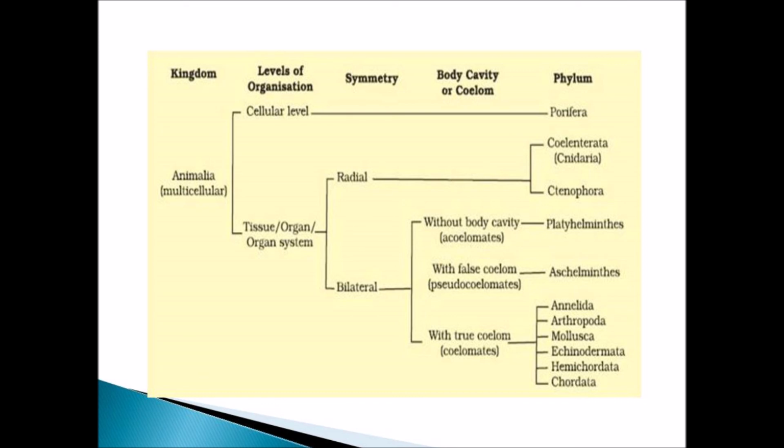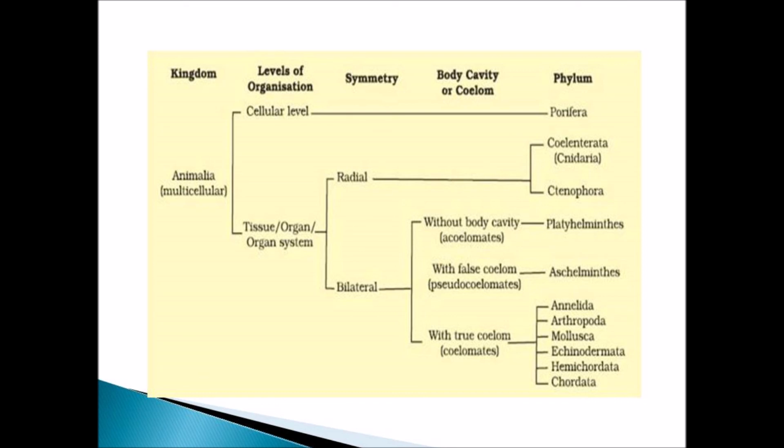Under kingdom, it is Animalia, and the levels of organization are cellular level, and after that tissue, organ, and organ system level. Under symmetry, radial symmetry and bilateral symmetry are there. They will come under tissue, organ, and organ system organization. The cellular level means the phylum Porifera is included. And for cavity, if you see, there is without body cavity, with false coelom, and with true coelom. Without body cavity are acoelomates, false coelom are pseudocoelomates, and true coelom are coelomates.